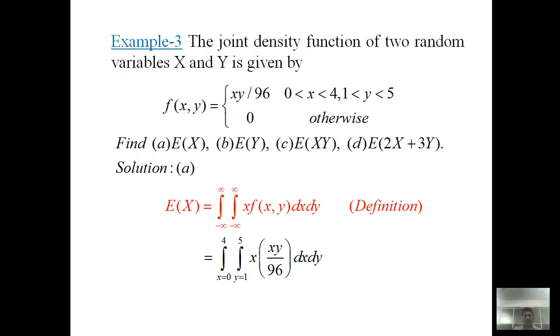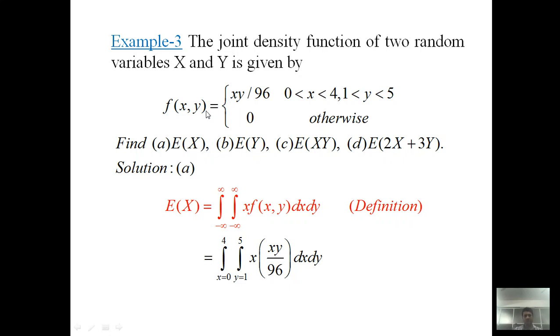Let's see one more example. The joint density function of two random variables x and y is given by f(x,y) = xy divided by 96, when x lies between 0 and 4 and y lies between 1 and 5, and the density function takes the value 0 in the rest of the interval. We are interested in finding E(X), E(Y), E(XY), and E(2X + 3Y).